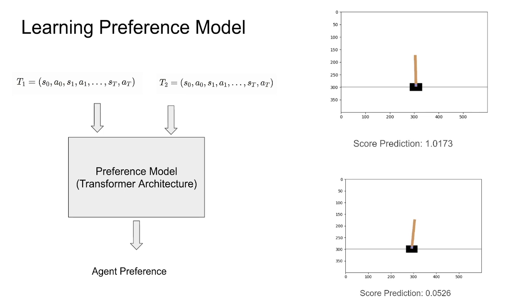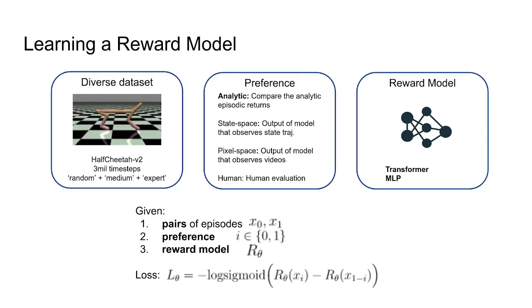Great. And finally, assuming that we have access to preferences from a learned model or any oracle, we can learn a reward model through standard RLHF techniques. For this section, we obtained a diverse dataset of HalfCheetah-v2, the D4RL datasets of the random, medium, and expert policies, and combined them into one dataset.